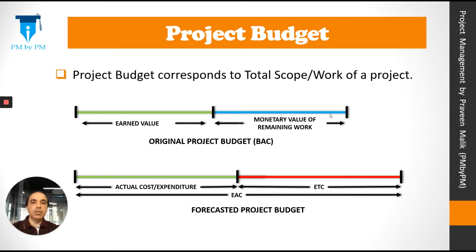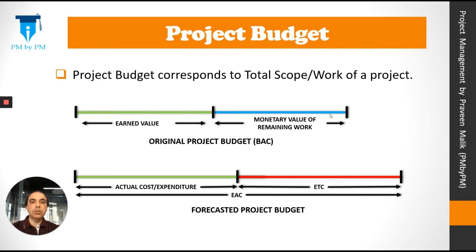Let's revisit the project status. On the control date, we have already completed some work. This work can be expressed as earned value or EV. For achieving this work, we have already spent some money. This expenditure is expressed as actual cost or AC. On the control date, some work is remaining and we will have to spend some more money to complete this work, which is expressed as ETC or estimate to complete.